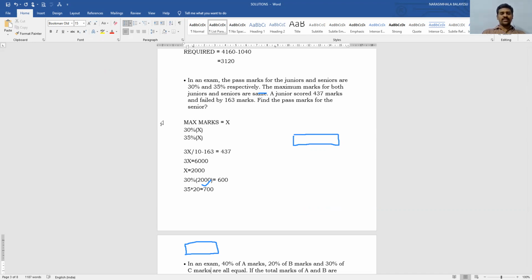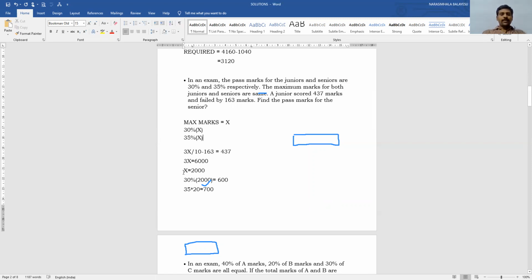Now, what is the pass marks for junior? 30% of the maximum marks. And what is the pass marks for the senior? 35% of the maximum marks. So the information given to us is a junior scored 437 marks, but he failed by 163. That means here they have given pass percentage 30% of x minus 163 is equal to 437.